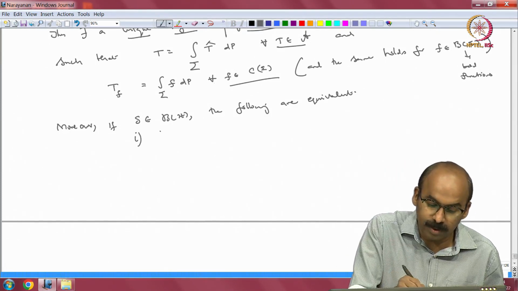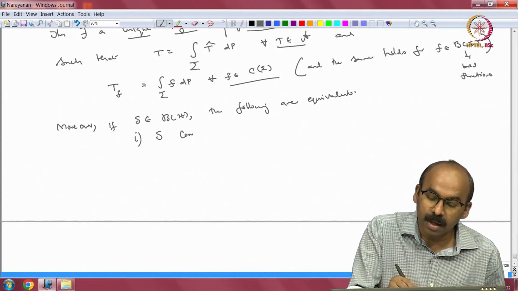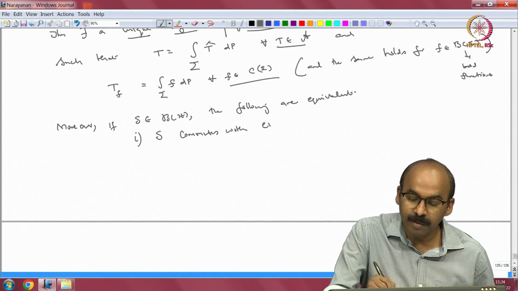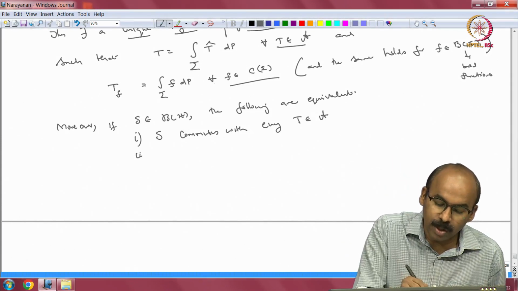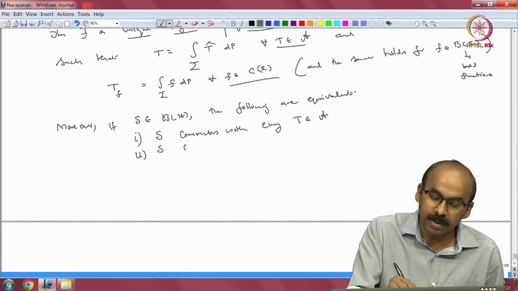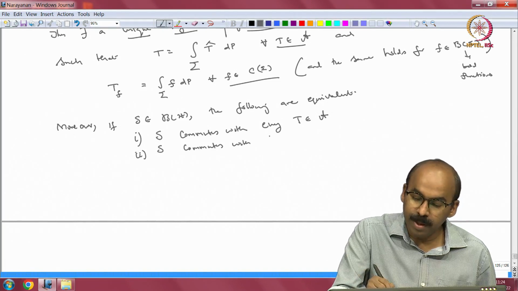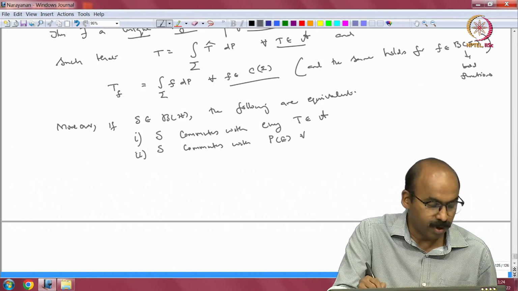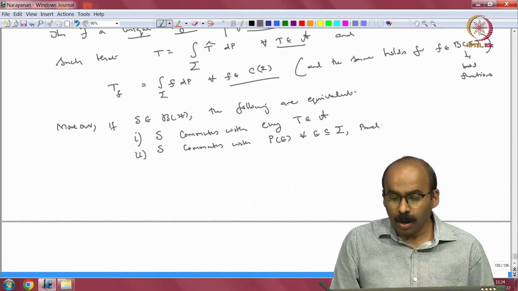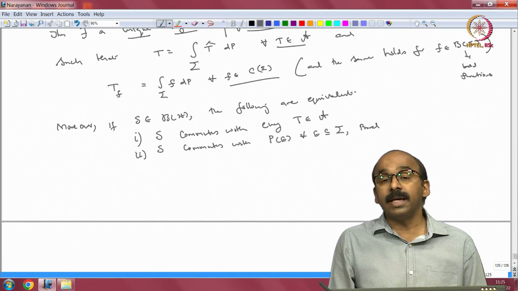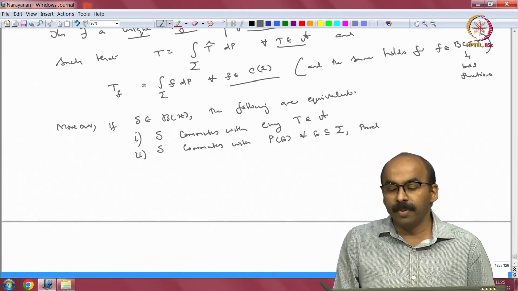Okay. So, let us write down that the operator S commutes with every T in A. So, S commutes with every operator in A, that is equivalent to S commuting with P_E for every E Borel.